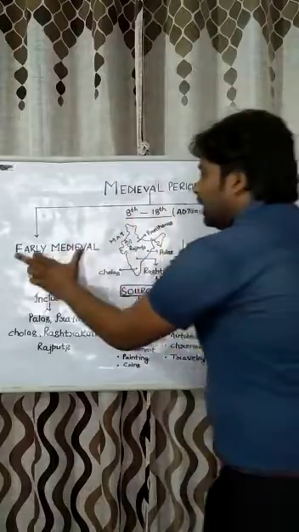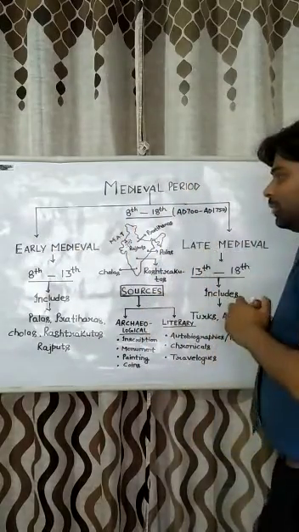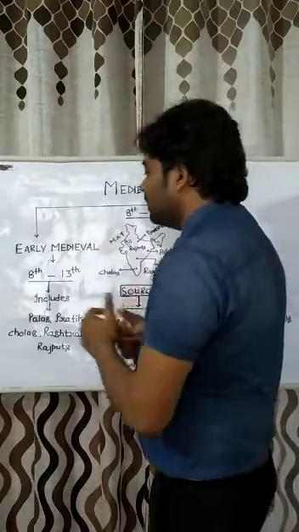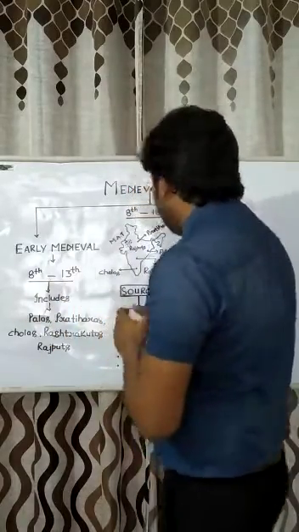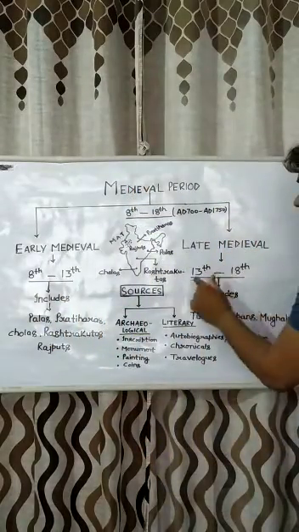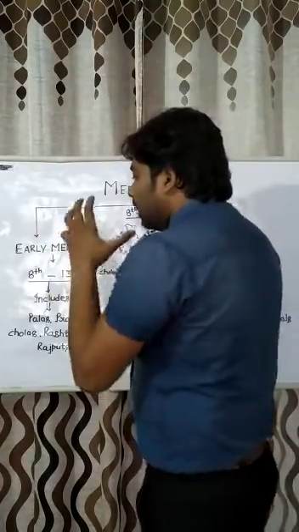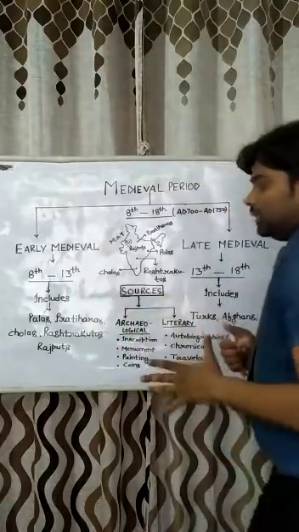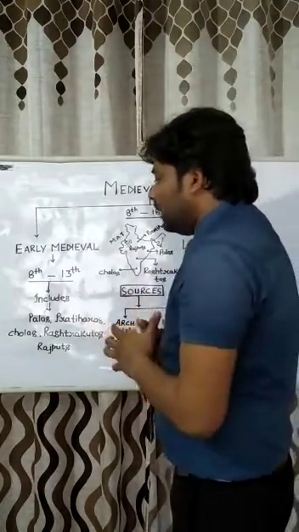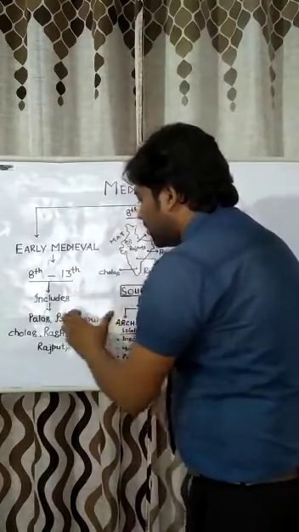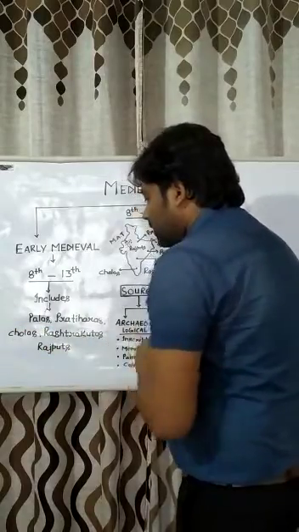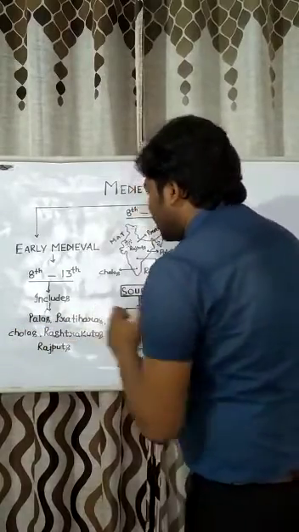If you talk about the early medieval period and the late medieval period, early medieval period means 8th to 13th century and the late medieval period means 13th to 18th century. If you talk about the early medieval period, the kingdoms that had ruled over our country during the early medieval period were the Palas, Pratiharas, Cholas, Rajputas and the Rajputs.